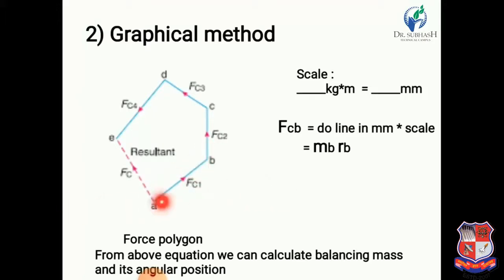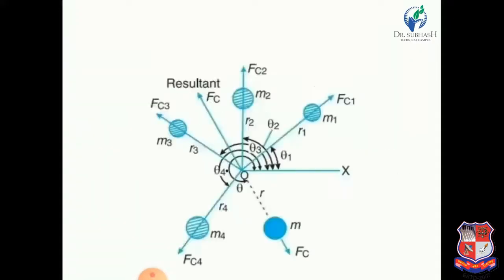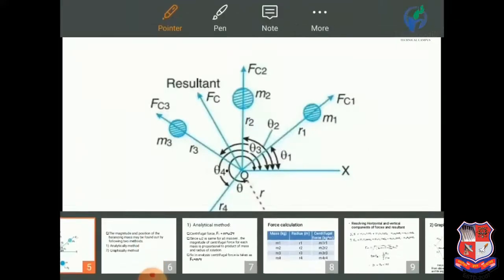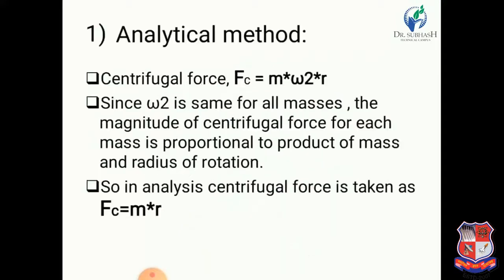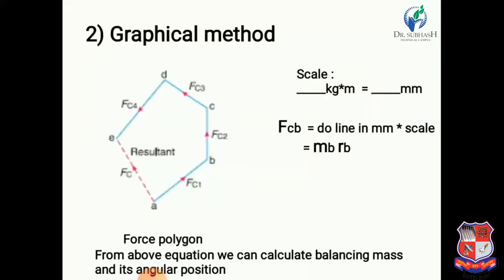So let us start. First of all, let us consider A as the initial point. From this figure we can say that FC1 is the centrifugal force because of mass m1, having some magnitude FC1 and angular position theta 1. So we draw the FC1 line in mm, which makes an angle theta 1 with the horizontal.